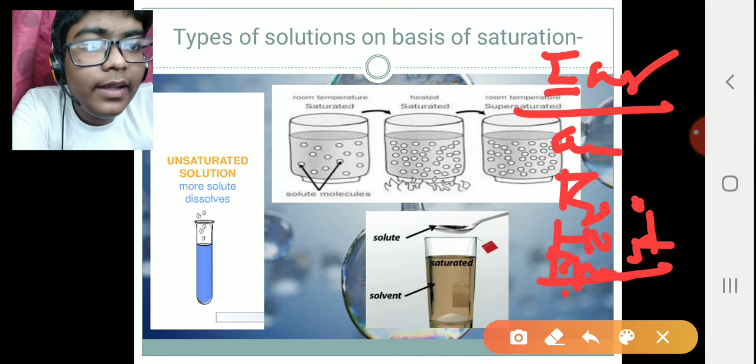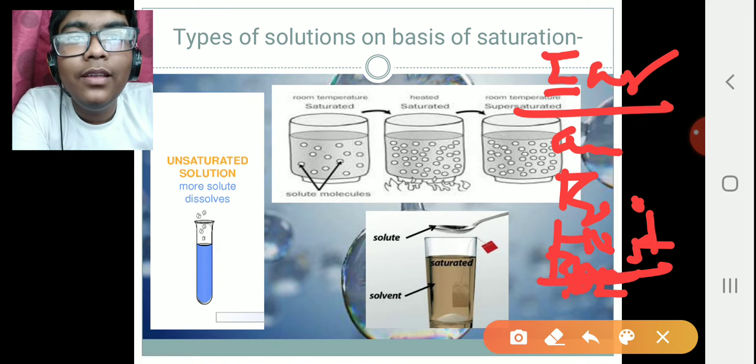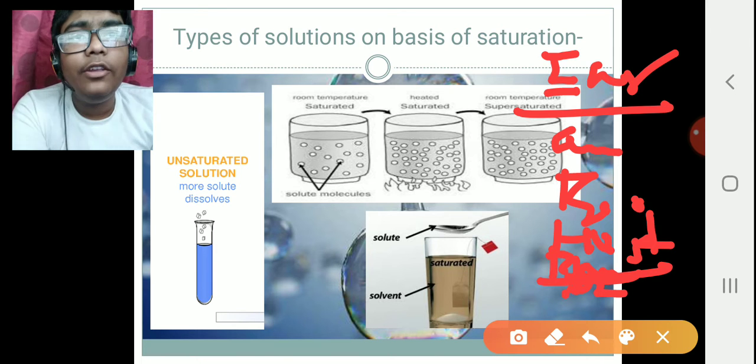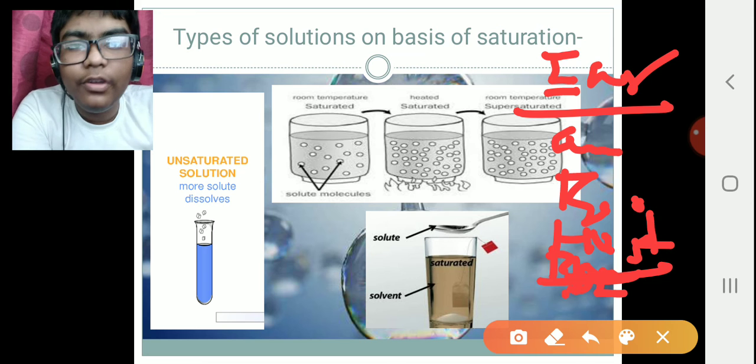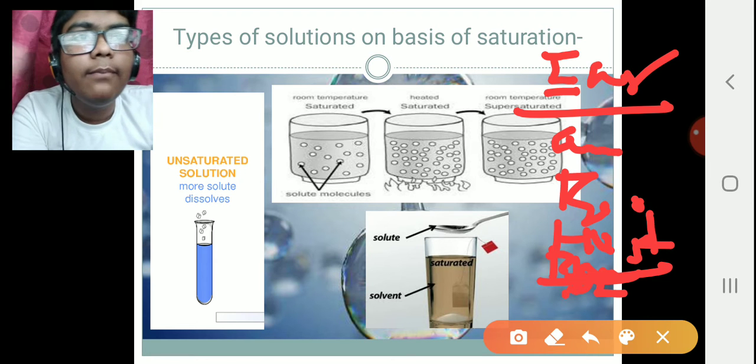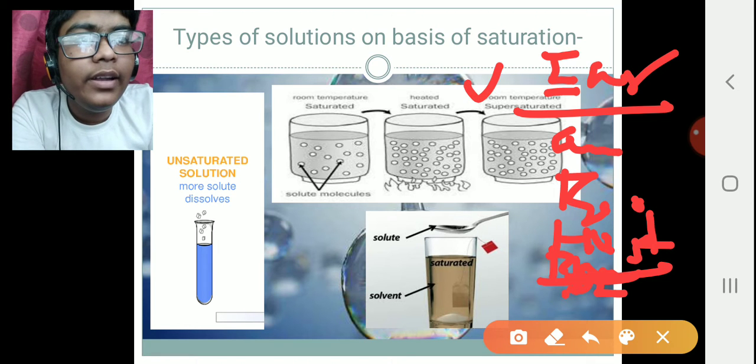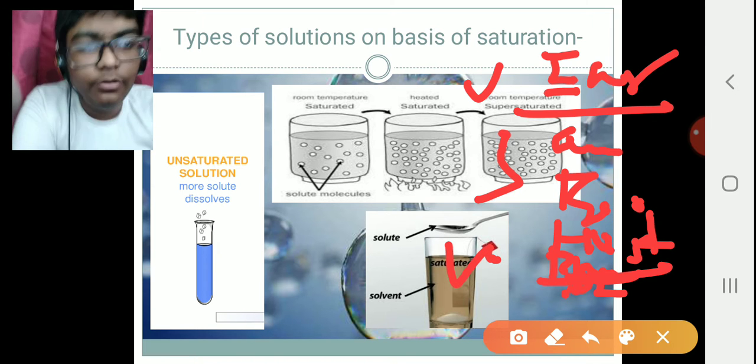After physics period comes the PE period. What happens? You go nicely play, your mind is a little bit freed up. Now you say, wow, now I am feeling a little better. I can take a little more knowledge now. So this is nothing but unsaturated solution, saturated solution, and supersaturated solution.